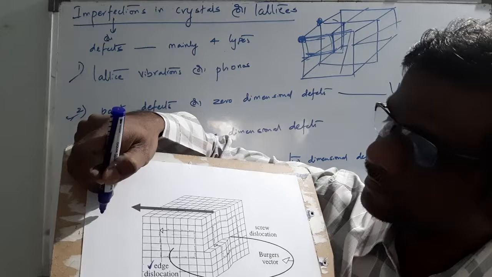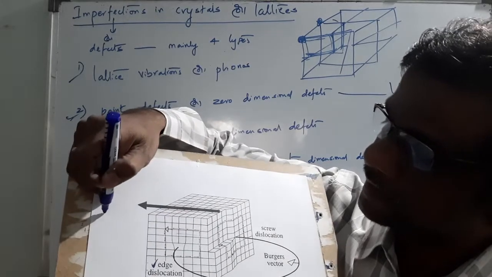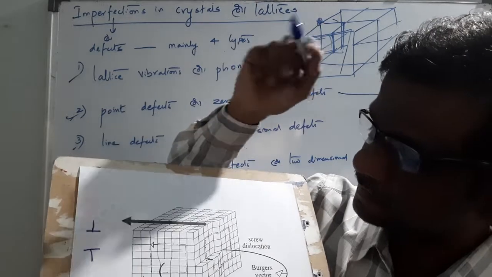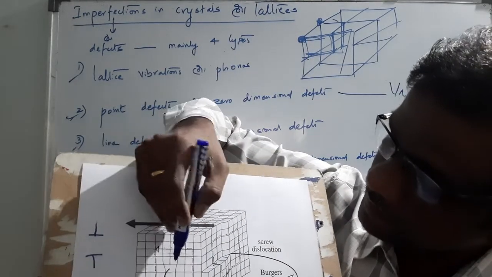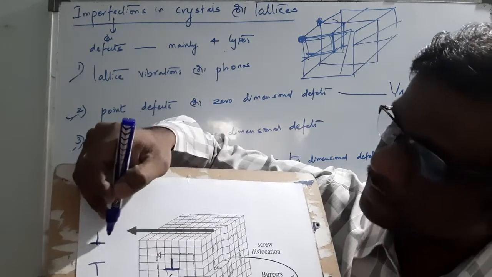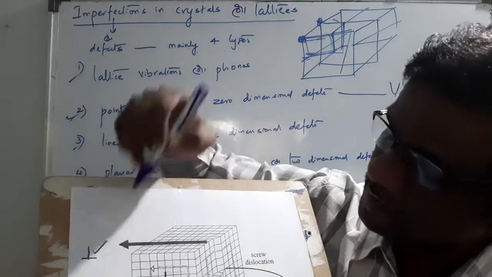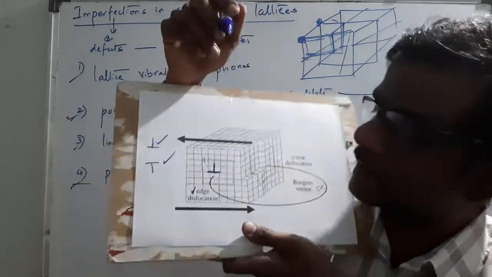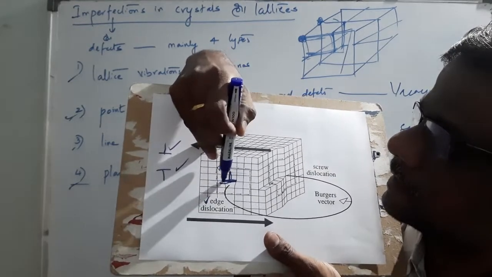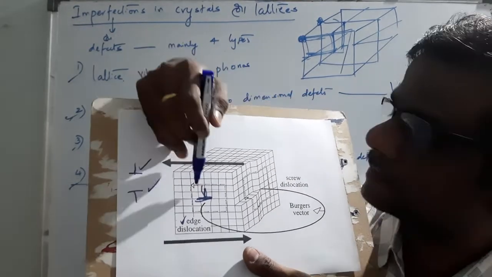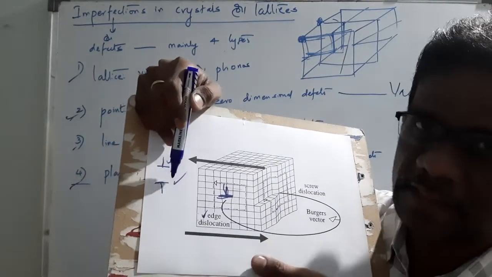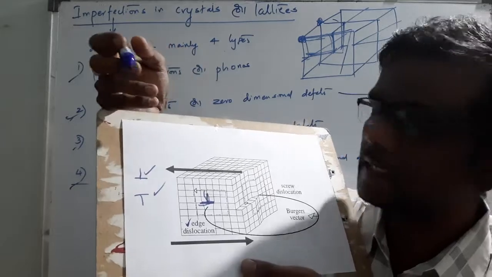If it is a positive dislocation, it is denoted by an inverted T. If it is a negative dislocation, it is denoted as T. Here, see, it is a positive dislocation. If it is a negative dislocation, it is in T structure. Don't get confused, okay? Inverted T means it is a positive dislocation. If it is T structure, you get a negative dislocation.